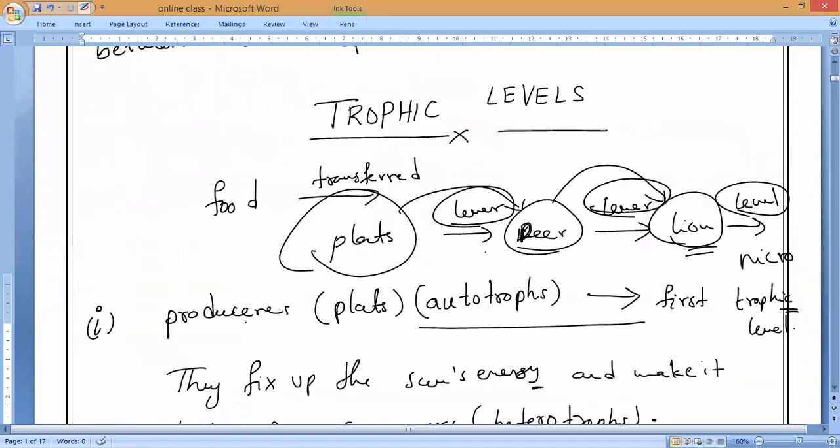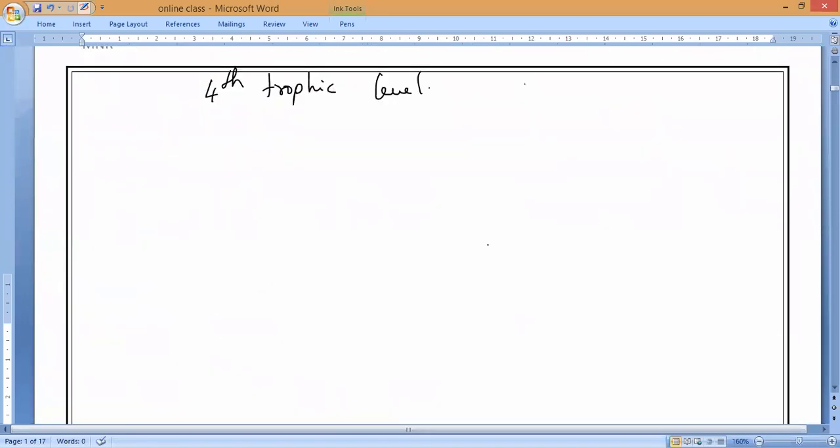First of all, keep the heading trophic levels and write the definition. All of you write it.